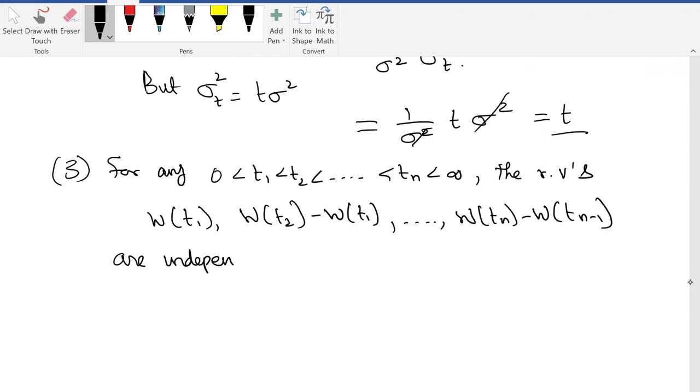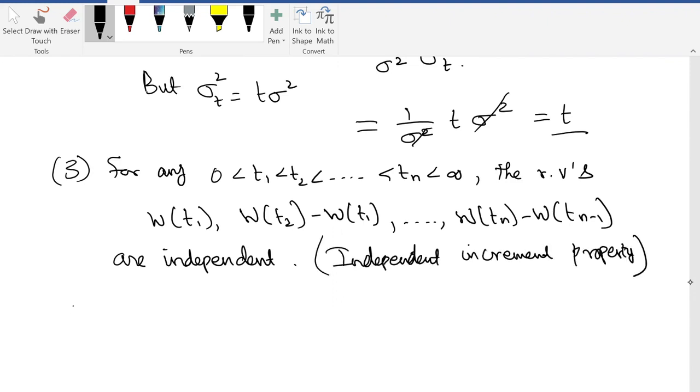You can see that because all these log S_t by S naught are independent, since they are written in terms of R's, and R's are from the efficient market hypothesis, they are independent. Therefore, all these are independent. This is what is called the independent increment property. So this is also satisfied.